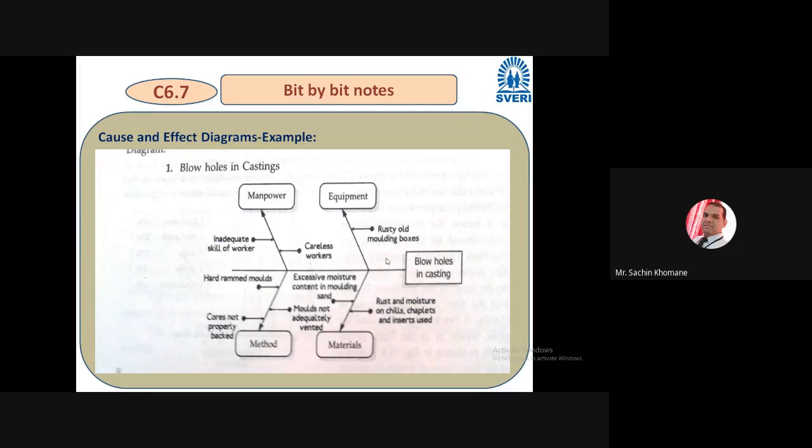Any cause, maybe an industry problem, a mechanical problem, any chemical industry problem, any problem you can mention, an effect and the cause of that.